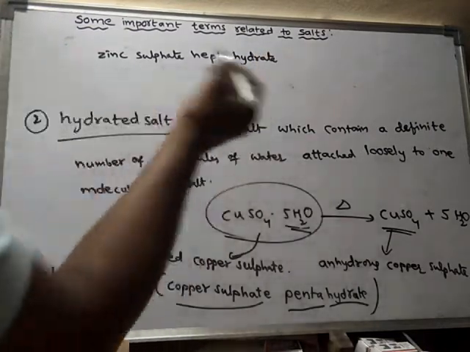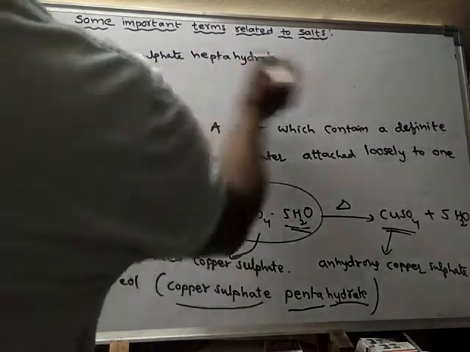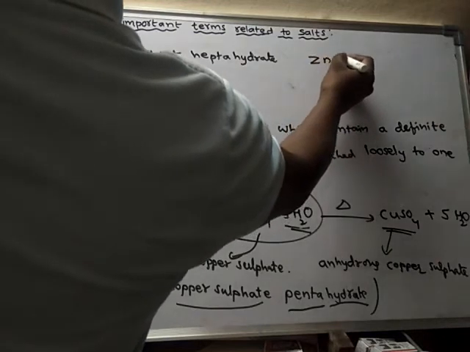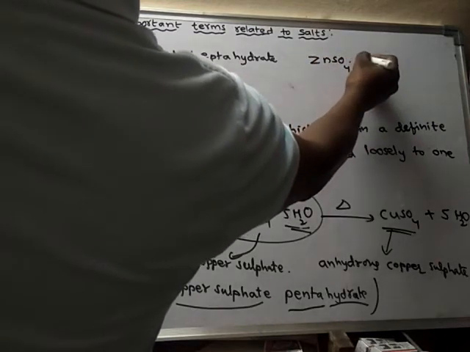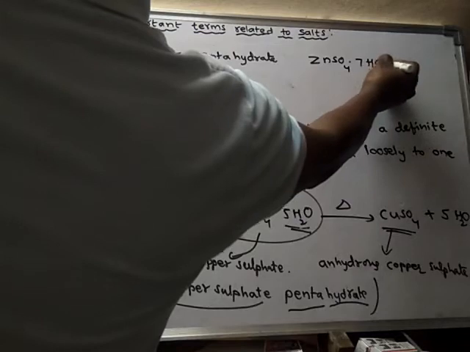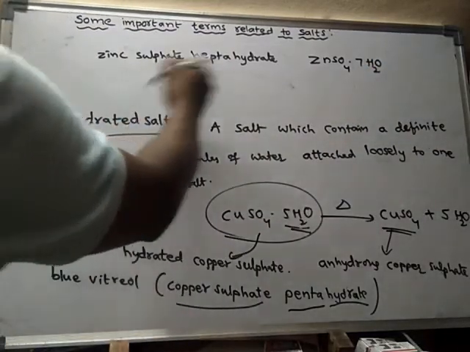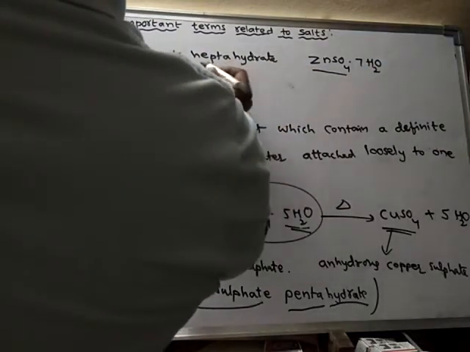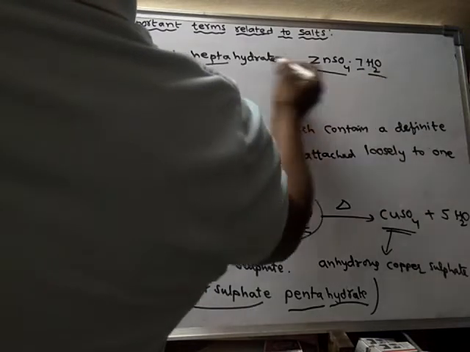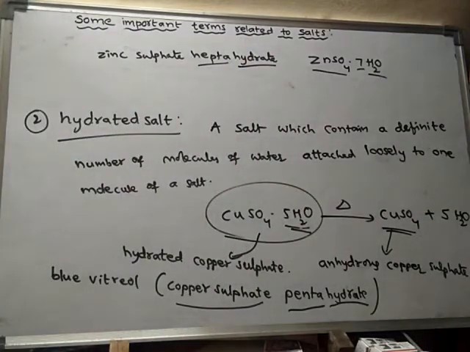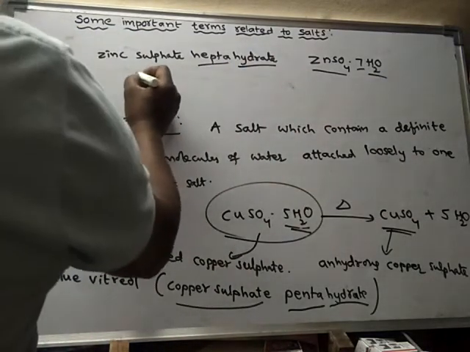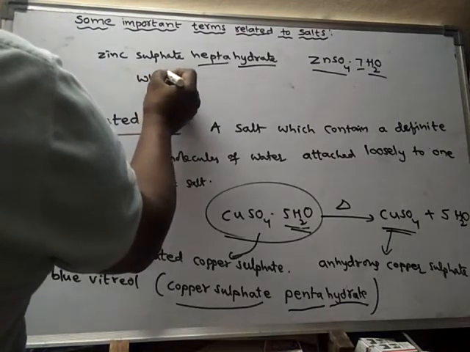Hepta means 7, hydrate means water. Its formula is ZnSO4 dot 7H2O. It is also called white vitriol.